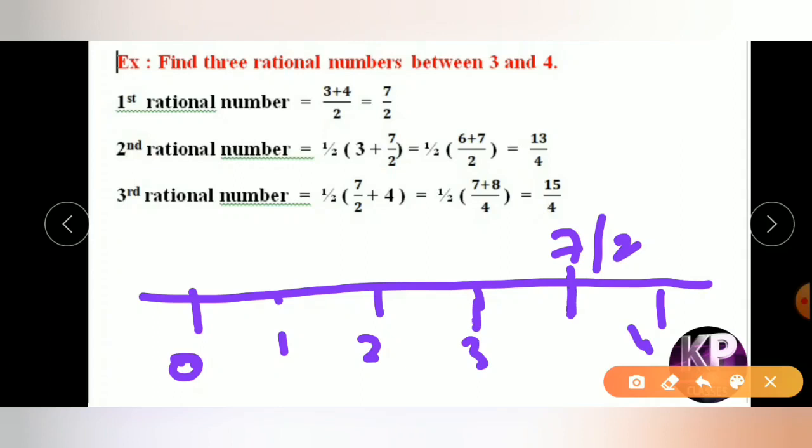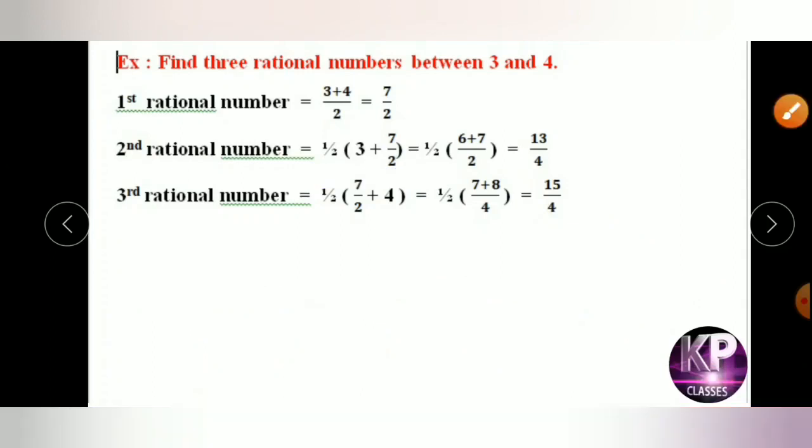Suppose we are going to take one rational number in between 3 and 7 by 2. Then we should add these two numbers and divide by 2, and the second rational number will come out. That is half of (3 plus 7 by 2), which becomes half into (3 plus 7 by 2), equal to half of, LCM becomes 2, 3 twos are 6 plus 7, which becomes 13 by 4. 13 by 4 is also a rational number which lies in between 3 and 4.